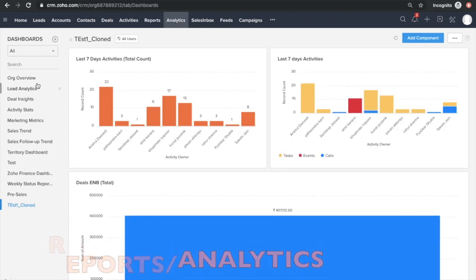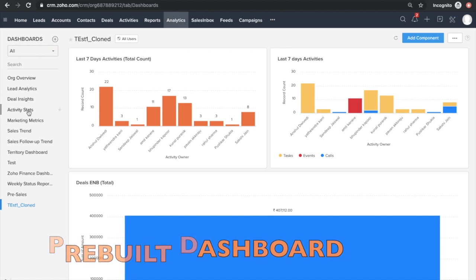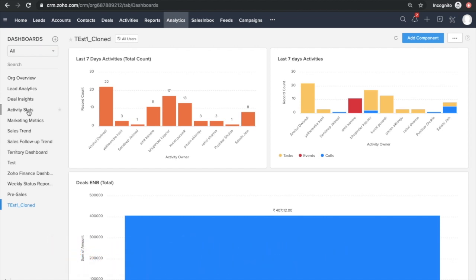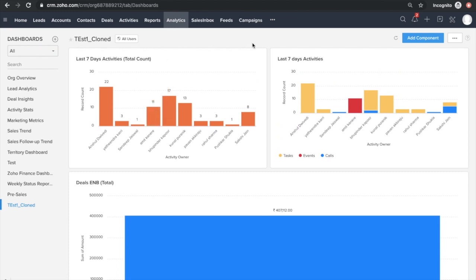So, these are certain already created dashboards, a pre-built dashboard which every user has. So you can click on these dashboards and could understand the statistics or the action items which you are doing. It would be reflected in form of graphs and charts. This one is shared by Pushkar to everyone.